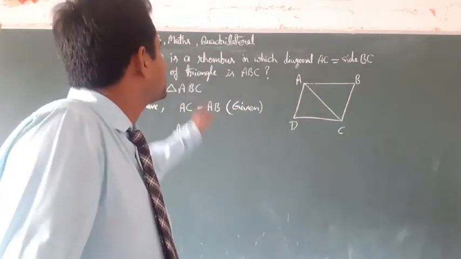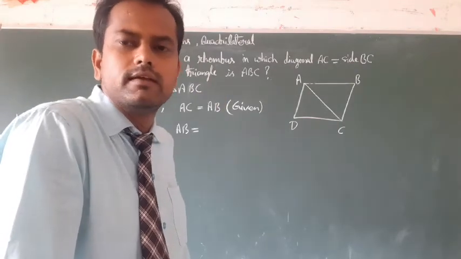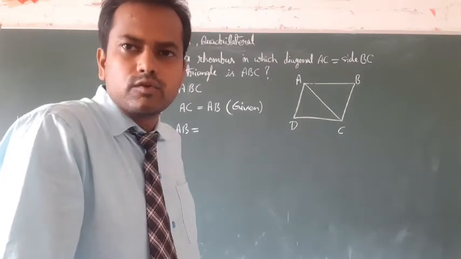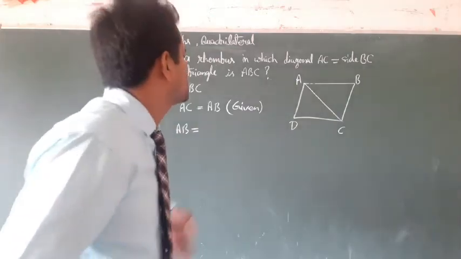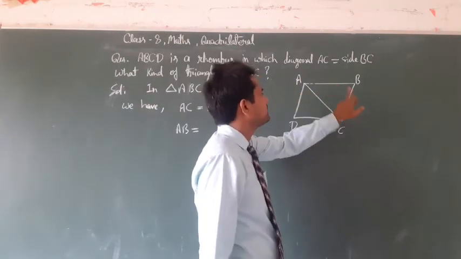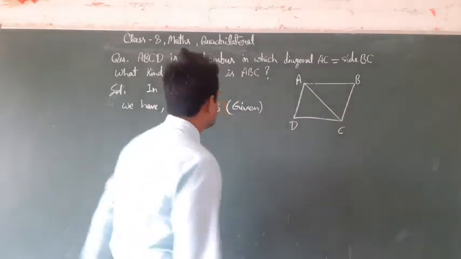Why? Because ABCD is a rhombus and we know that in a rhombus all sides are equal, so that's why AB will be equal to side BC.